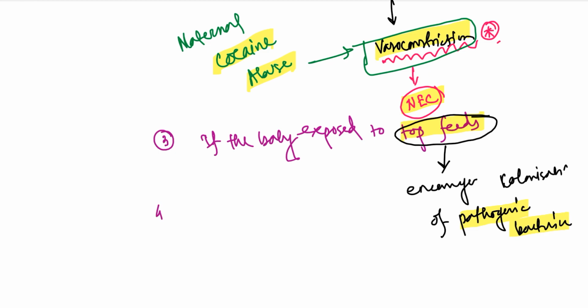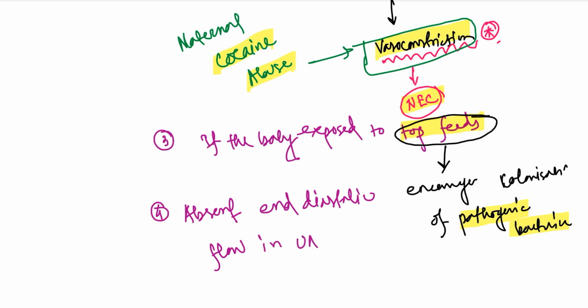The last but not the least, if there is a history of absent end-diastolic flow in the umbilical artery in antenatal USG, this may also lead to necrotizing enterocolitis.